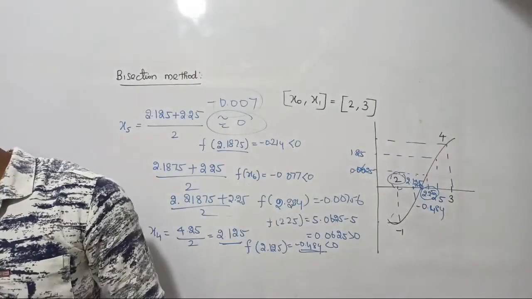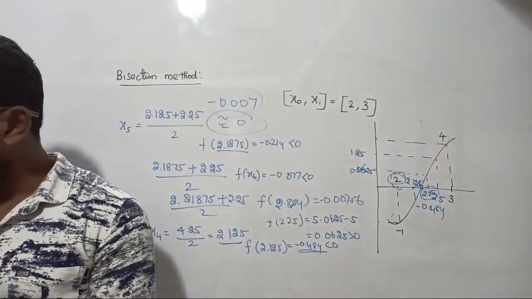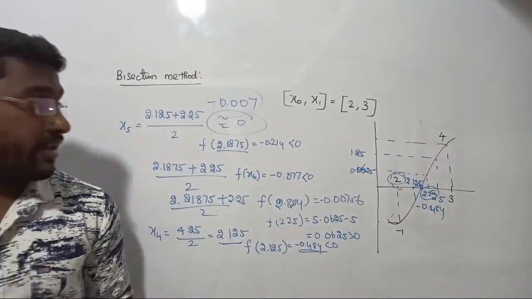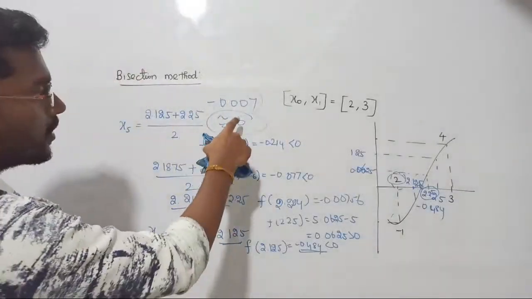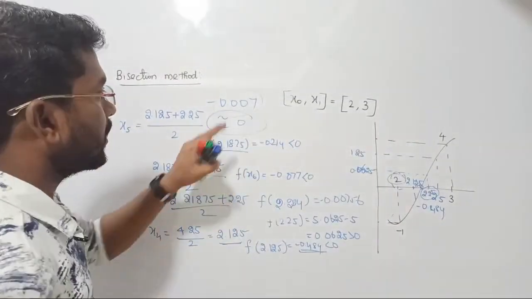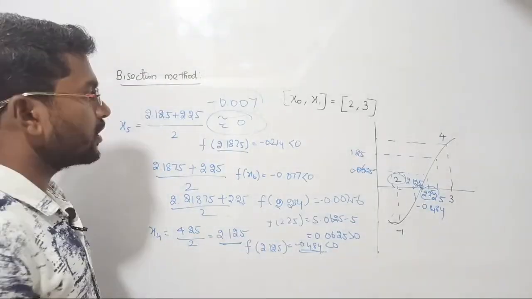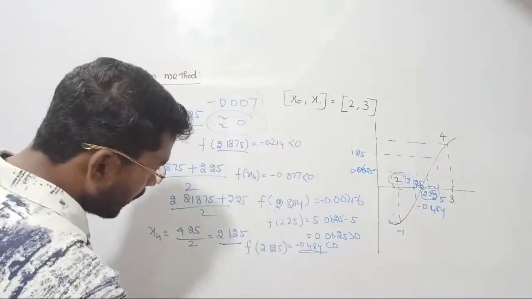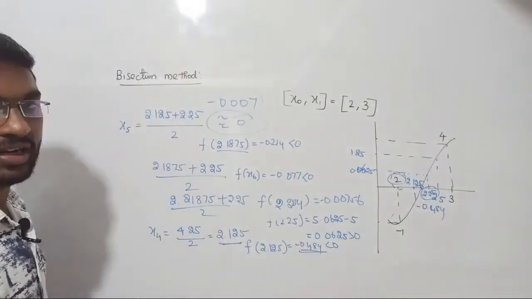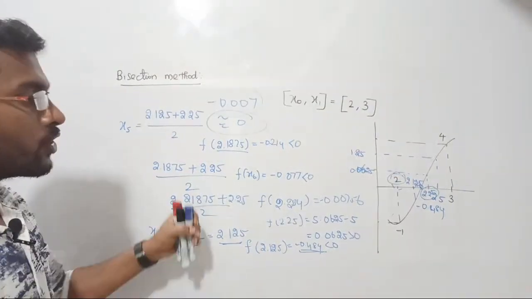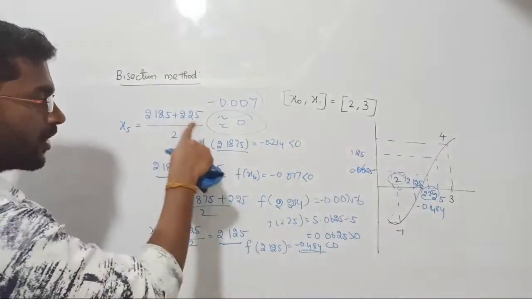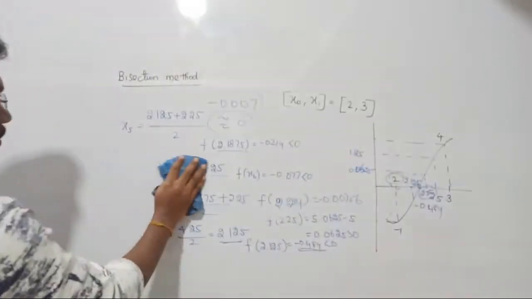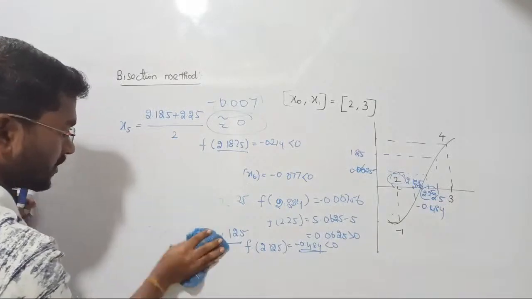Now here, in this final step we got some error, right? This error will be given to you. In order to obtain this final value, I took many iterations, right? Do you all agree with me? Yes. So now the question is, how do we obtain the number of iterations directly?